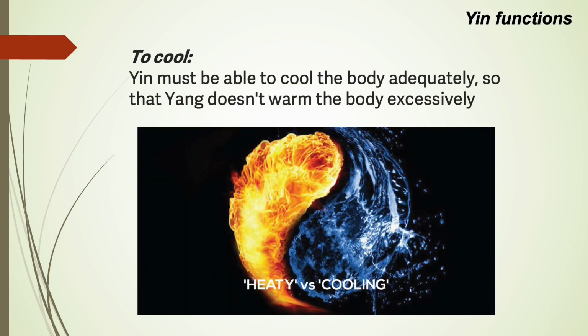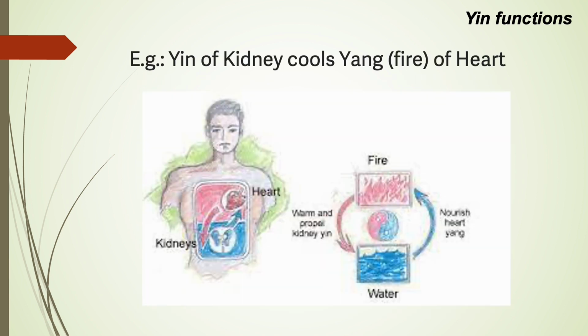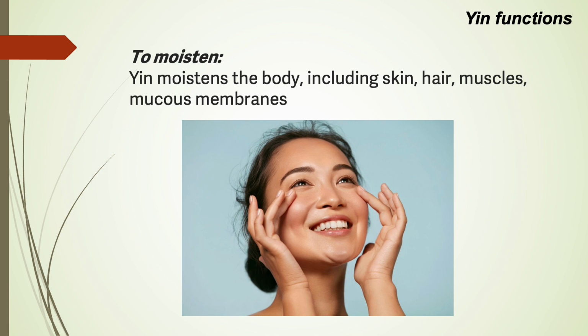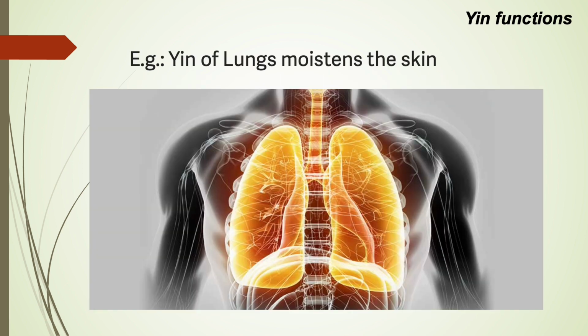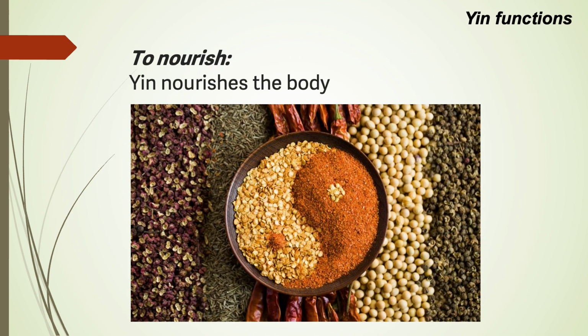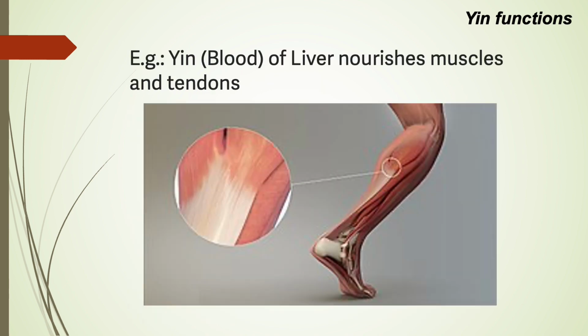Yin functions. Yin must be able to cool the body adequately so that yang doesn't warm the body excessively. For example, yin of the kidney cools the yang or fire of the heart. Yin moistens the body, including skin, hair, muscles, mucous membranes. For example, yin of the lungs moistens the skin. Yin nourishes the body. For example, yin or blood of the liver nourishes muscles and tendons.